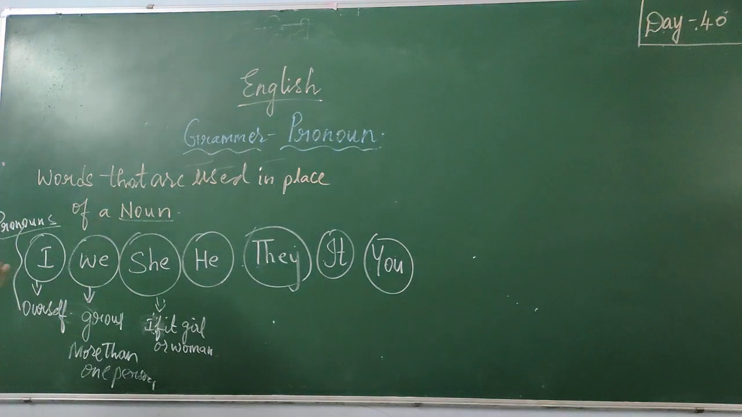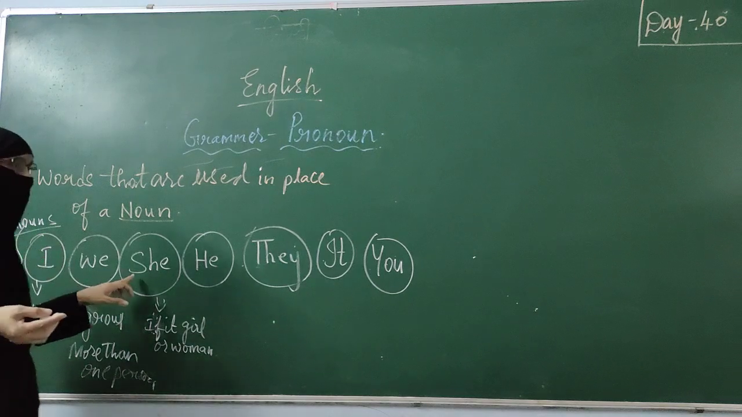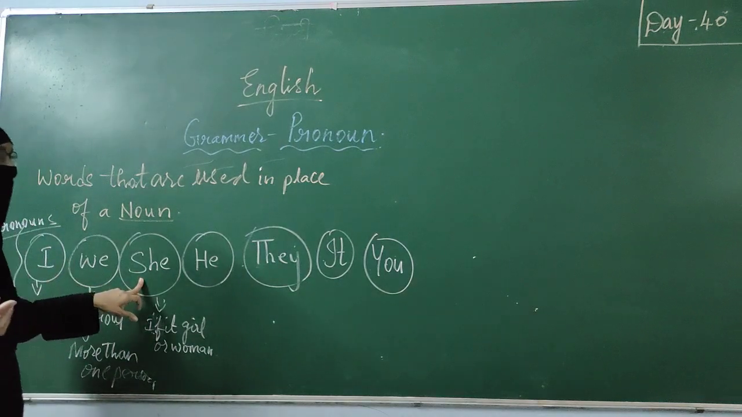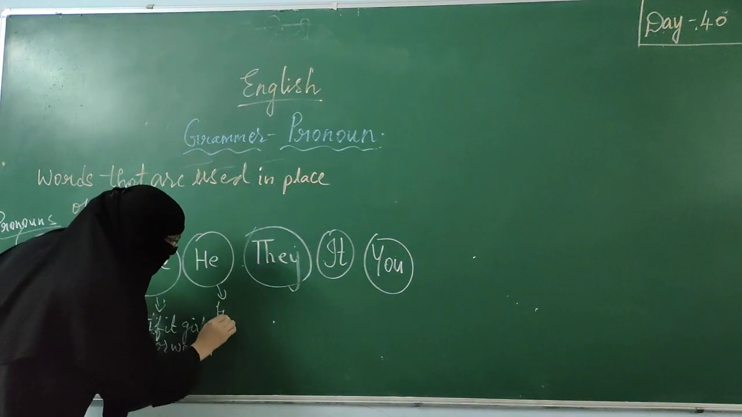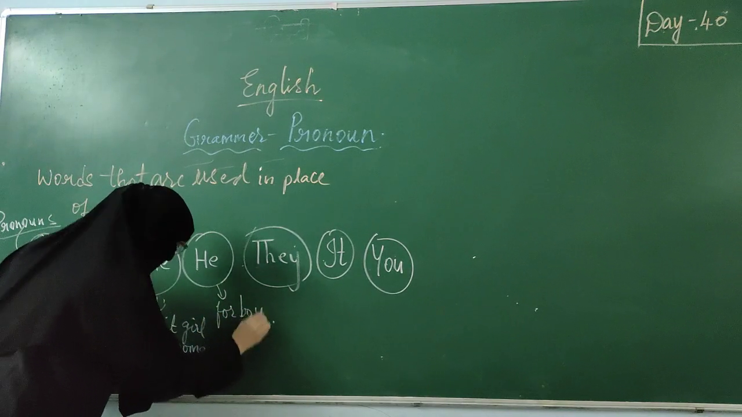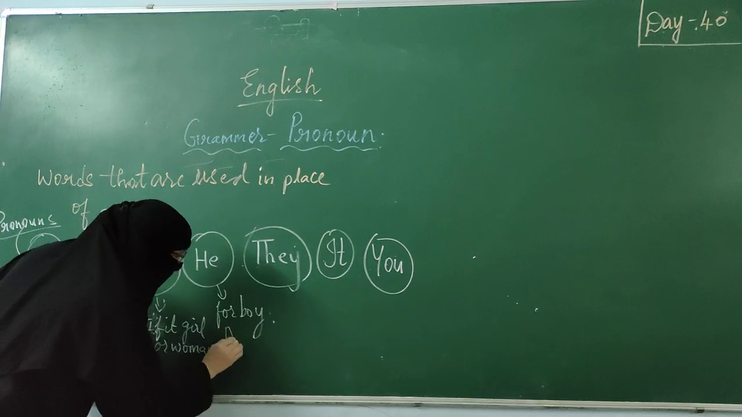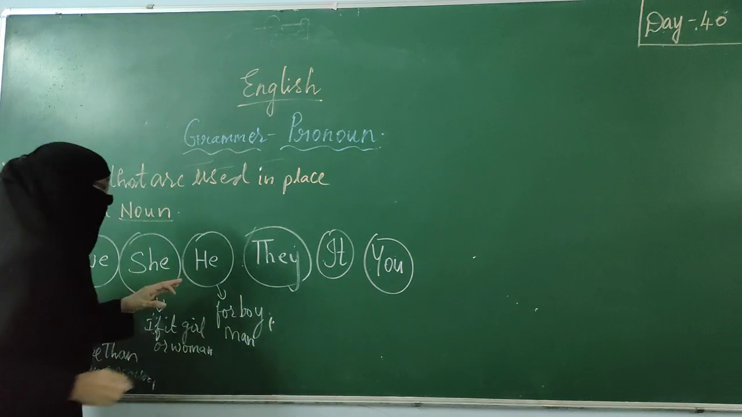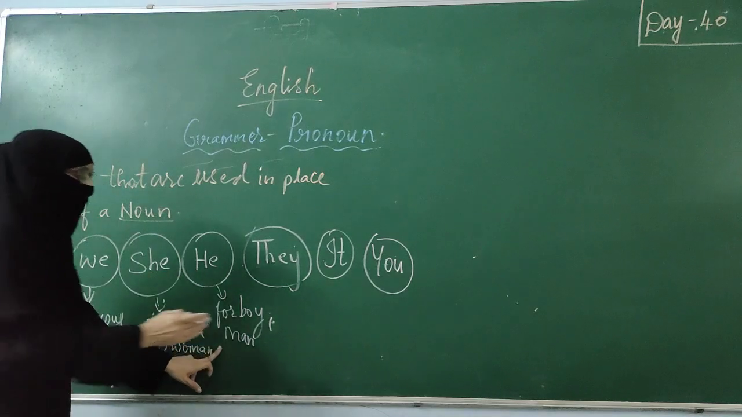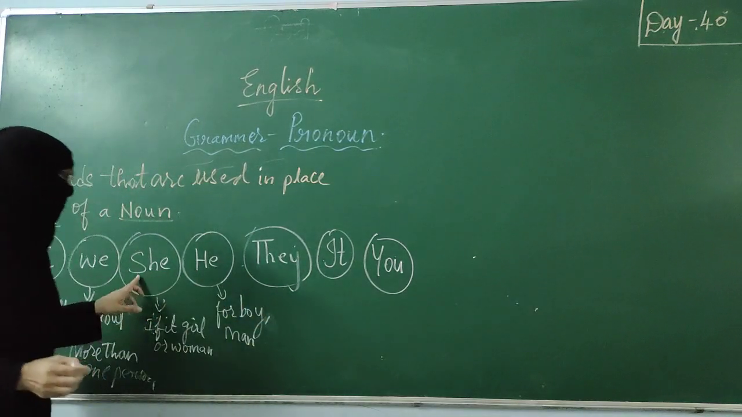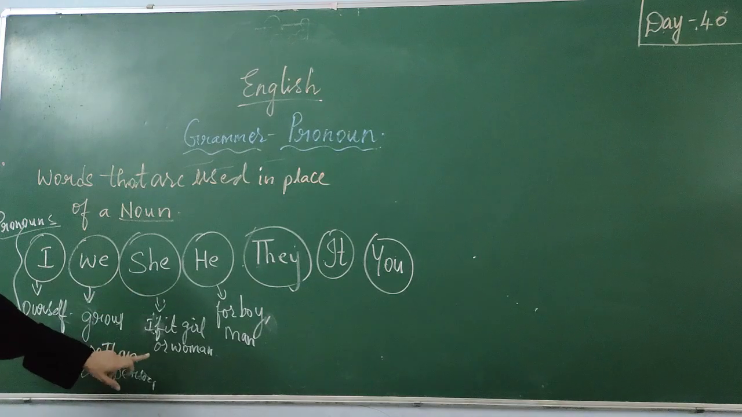Now Rahul is playing. Rahul is a boy. So if it is a boy, can I use she? She is playing, can I use? No. What will I be using? I use he. He is used for boys and men. If a person is a boy or a man, we use he. Is it clear? If a person is a girl or a woman, we use she.